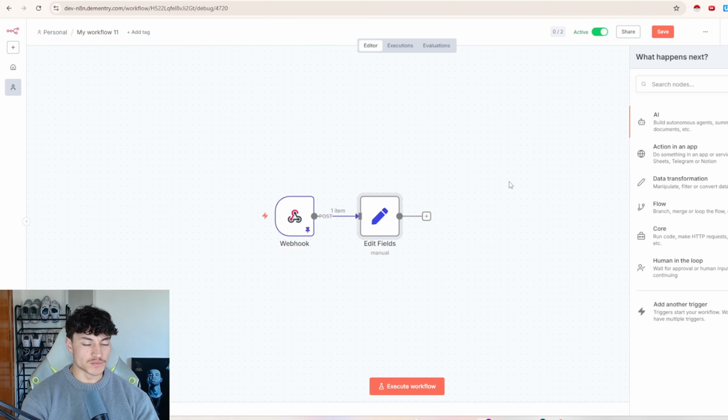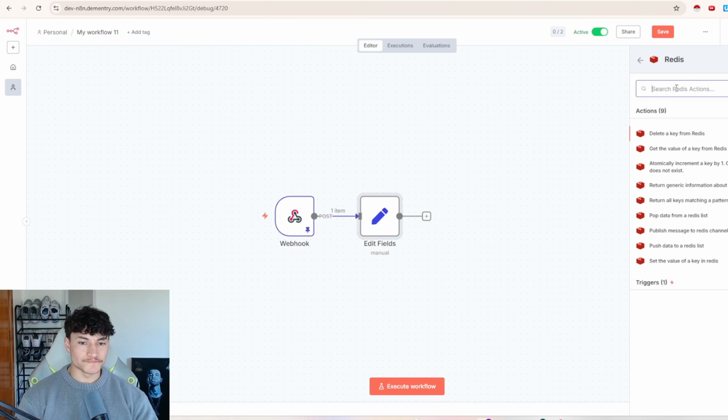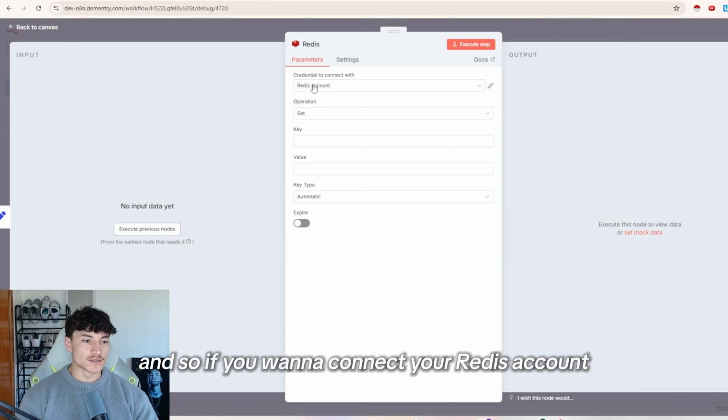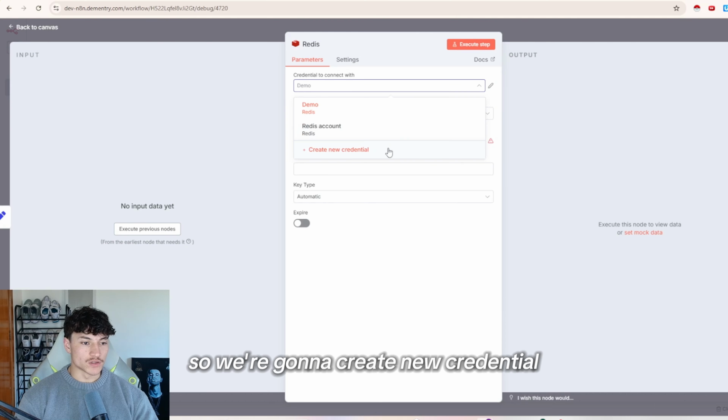So our next step will be a Redis, and it will just be a set. So this, set the value of a key in Redis. And so if you want to connect your Redis account, we'll go create new credential.